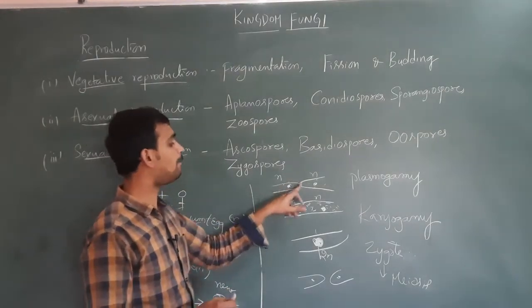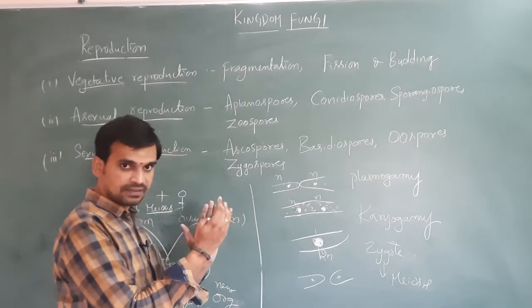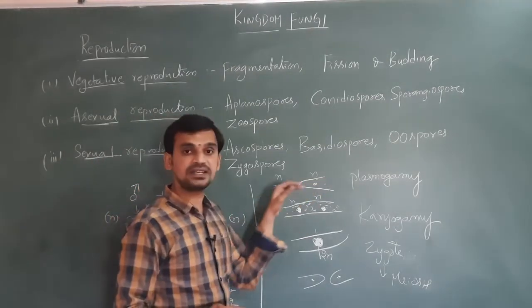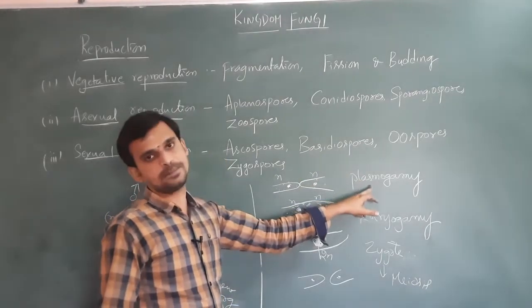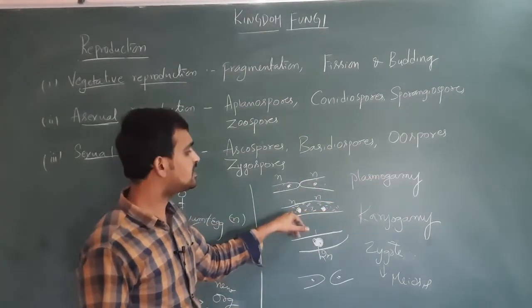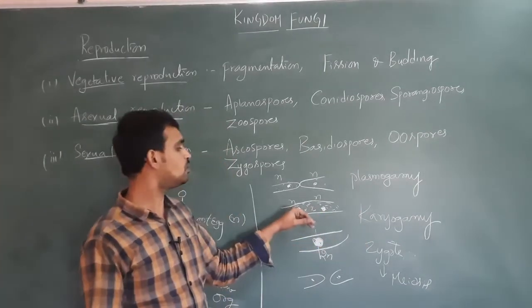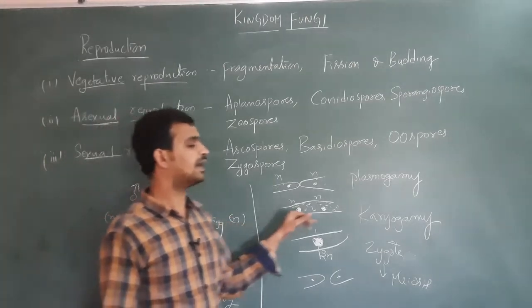Here the two haploid gametes or the two haploid hyphae come in contact with each other. The protoplasm present in the two cells will be fused. The fusion of protoplasm is called plasmogamy. Once plasmogamy is completed, next it will enter into karyogamy. Here the two nuclei will be fused. The fusion of two nuclei is called karyogamy.